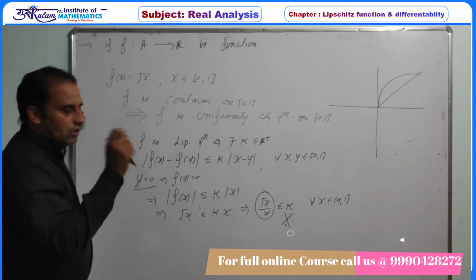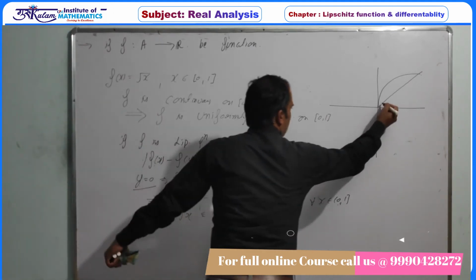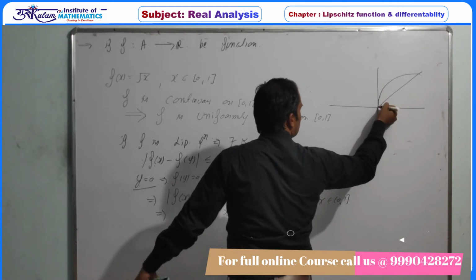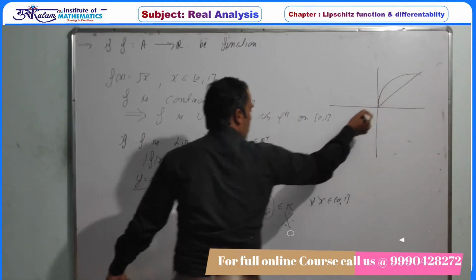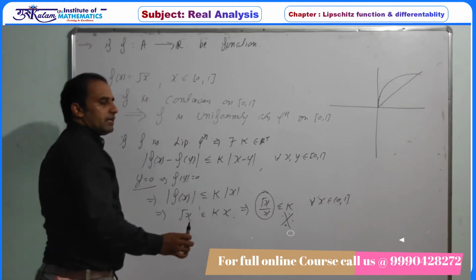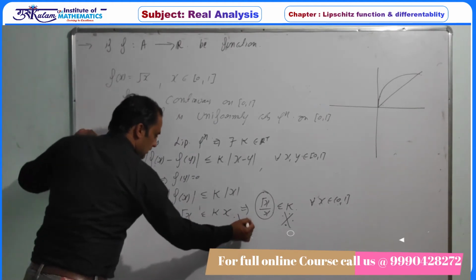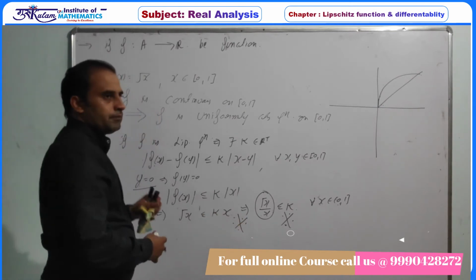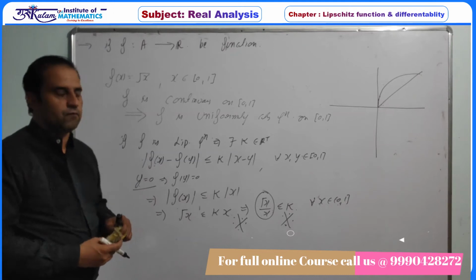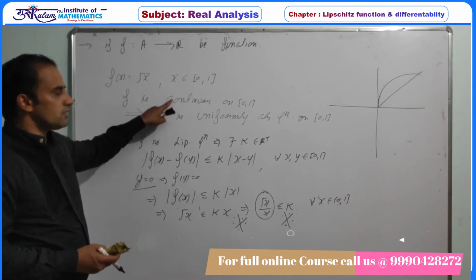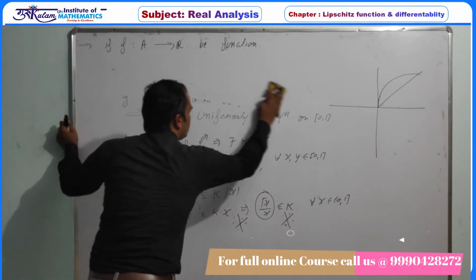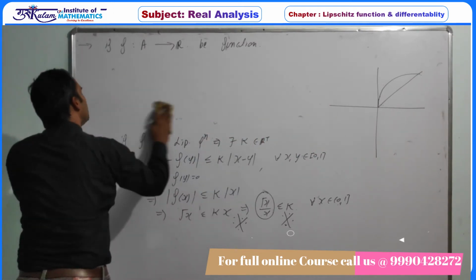Or geometrically, this is the graph of x and this is the graph of square root of x. The square root of x is greater than x in the neighborhood of 0, but we need square root of x to be less than or equal to some k times x. So this is your contradiction. That is, this function does not satisfy Lipschitz continuity, whereas it is uniformly continuous and continuous. So that was the first example, on uniform continuity.